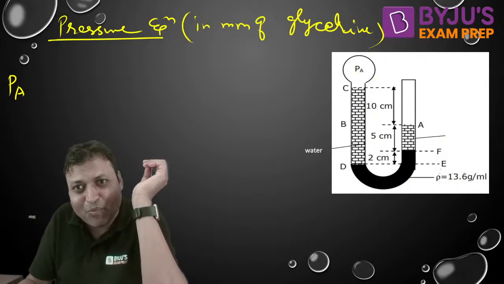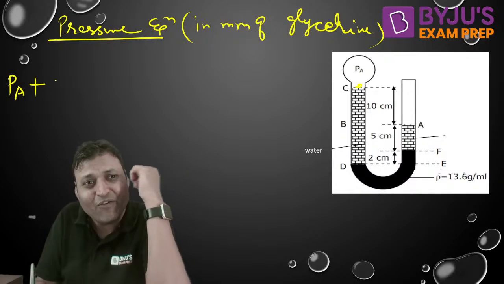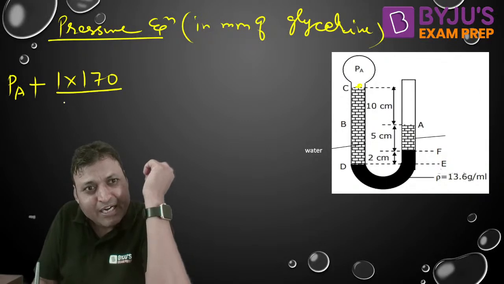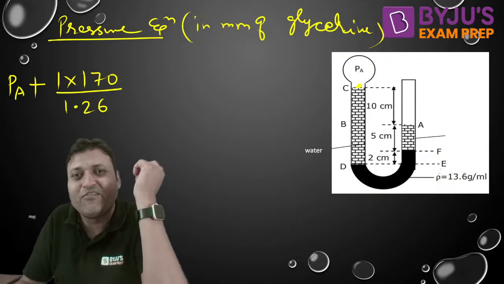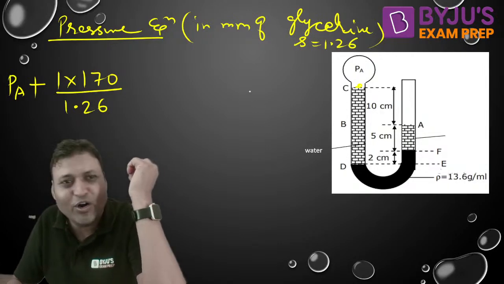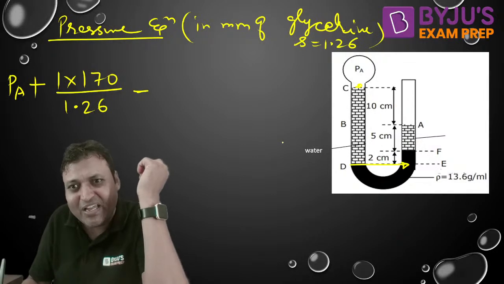You should start from point C. C is having the pressure PA. We are traveling in downward direction. We are traveling in water, 1 into 170 mm, divided by 1.26. Specific gravity of glycerin is 1.26. Glycerin is heavier than water. We are at D. We can jump from D to E. Now we are traveling in upward direction.